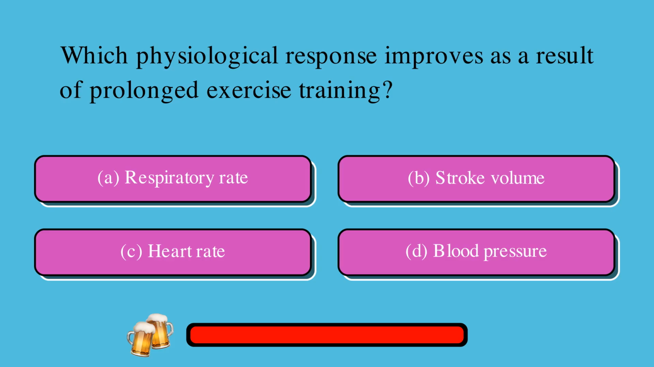Which physiological response improves as a result of prolonged exercise training? A. Respiratory rate, or B. Stroke volume, or C. Heart rate, or D. Blood pressure. The correct answer is B. Stroke volume.